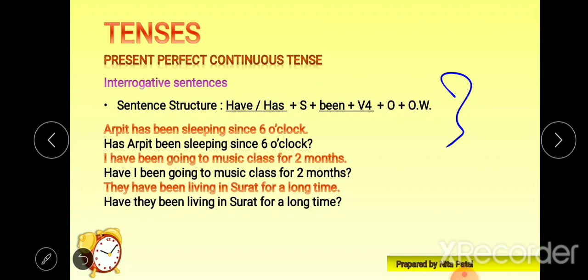Let's see. Arpit has been sleeping since 6 o'clock. Now what will we do? We will just put has in the beginning. We will capitalize H. Has Arpit been sleeping since 6 o'clock? Look at this, right? I have been going to music class for 2 months. We will put have: Have I been going to music class for 2 months? They have been living in Surat for a long time. We will put have here: Have they been living in Surat for a long time? I hope you understand, guys.